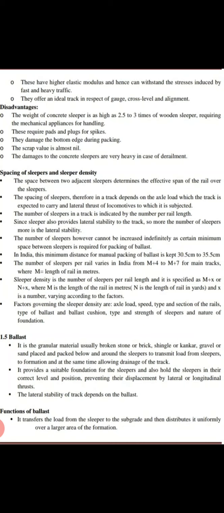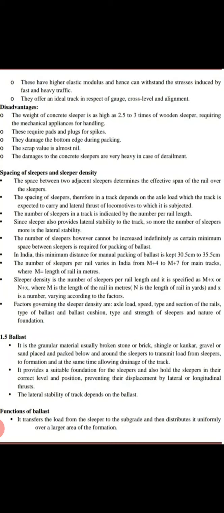Next one is the spacing of the sleepers and the sleeper density. It's very important. Sometimes they will ask you to write a short note on sleeper density or spacing of sleepers. The space between two adjacent sleepers determines the effective span of the rail over the sleepers. The spacing of sleepers in a track therefore depends on the axle load which the track is expected to carry and the lateral thrust of the locomotive to which it is subjected.